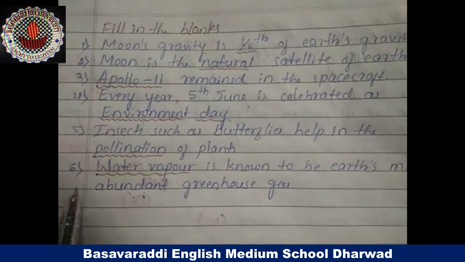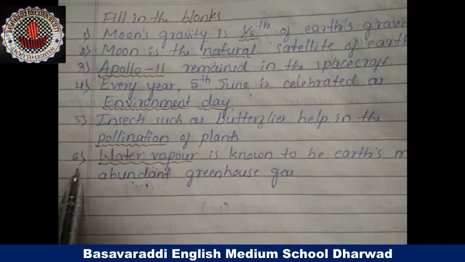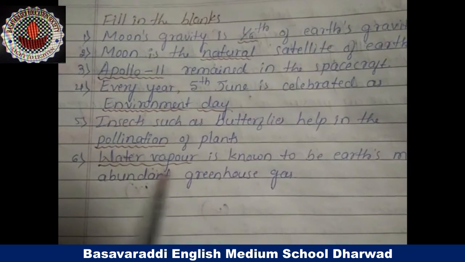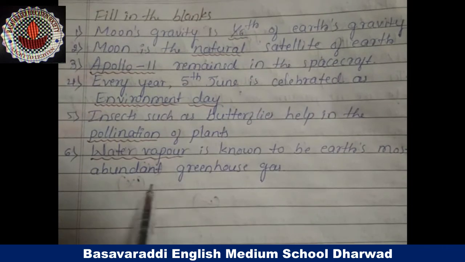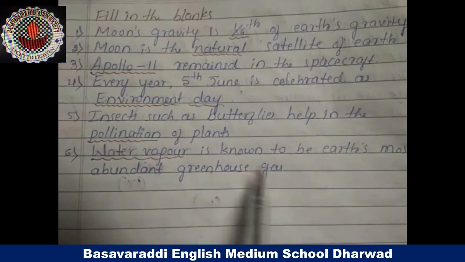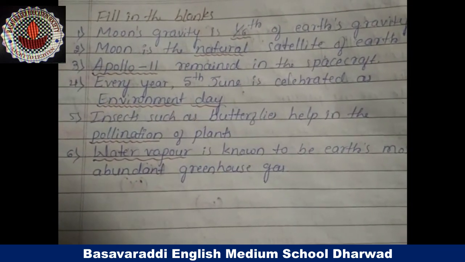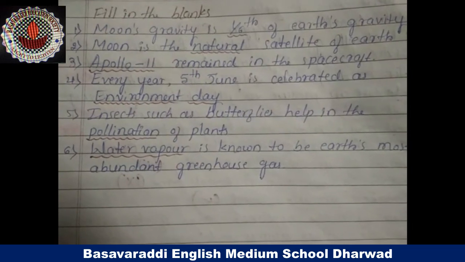Next, last question in the revision. Sixth one: dash is known to be Earth's most abundant greenhouse gas. Yes, the answer is water vapor. Okay, this is revision 1.